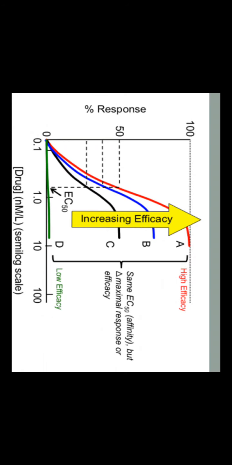In this case, we can see that although they are being given an equal amount of drug, different drugs produce different magnitudes of response.